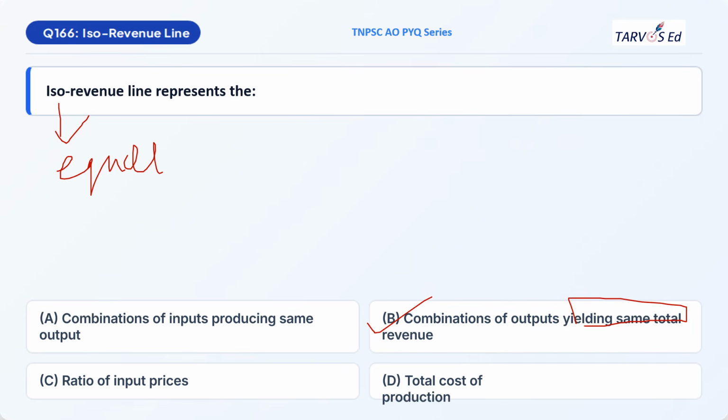So ISO revenue line is nothing but a line which shows the combination of two outputs, Y1 and Y2, combination of two outputs that yield the same total revenue. And this line we call ISO revenue line, which can also be called price line or budget line, etc.